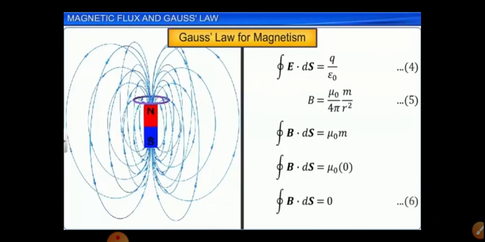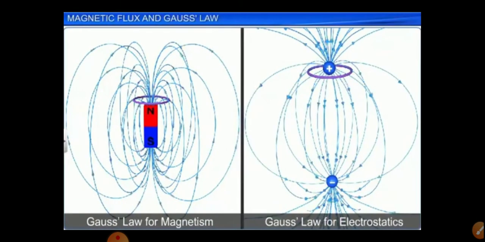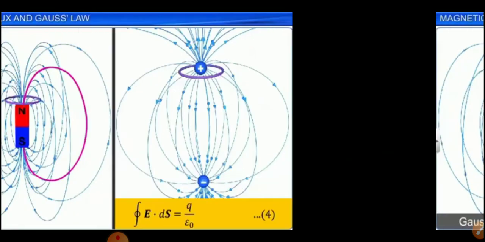In the case of an electric dipole, we can see about the Gauss law for magnetism and Gauss law for electrostatics. Both these things will differ. For Gauss law for electrostatics, the field lines move from positive charge to negative charge. For Gauss law for magnetism, the field lines move from north pole to south pole.